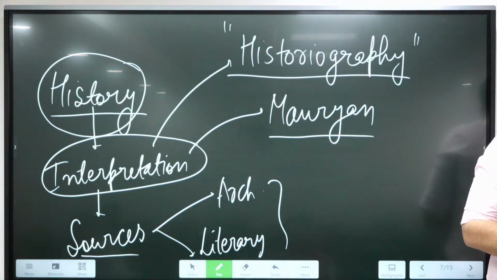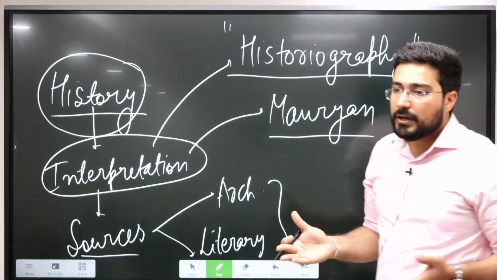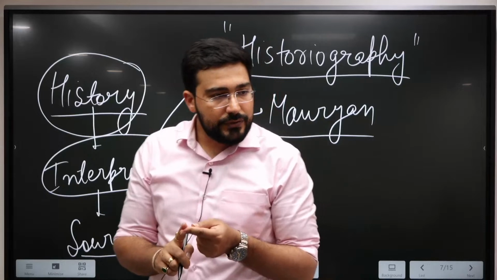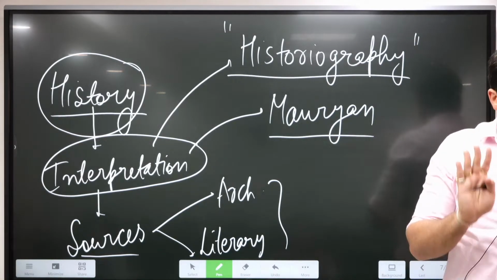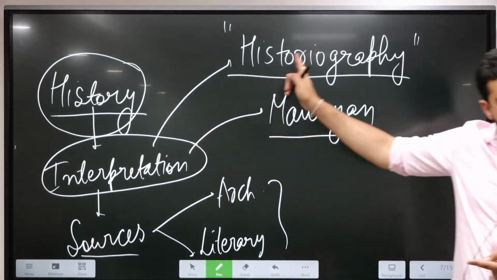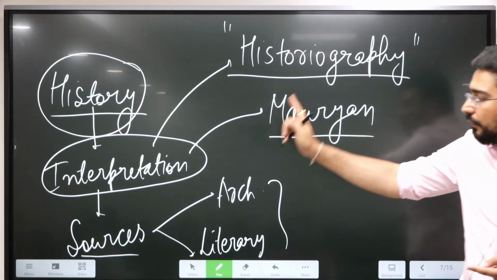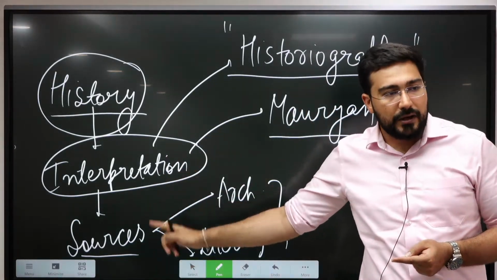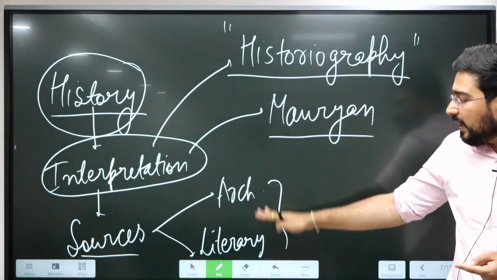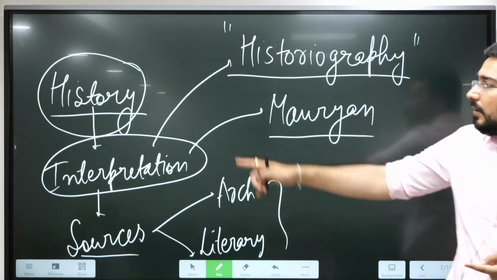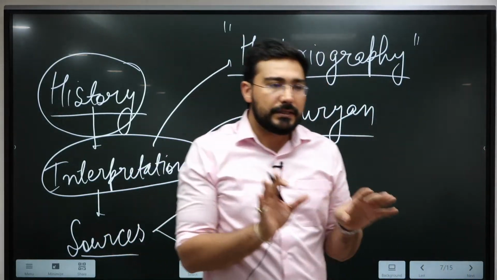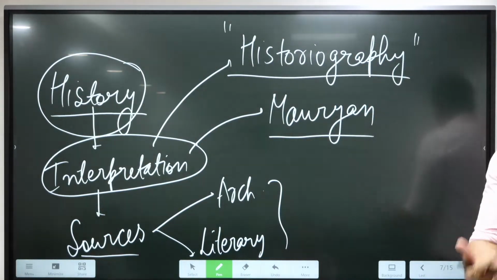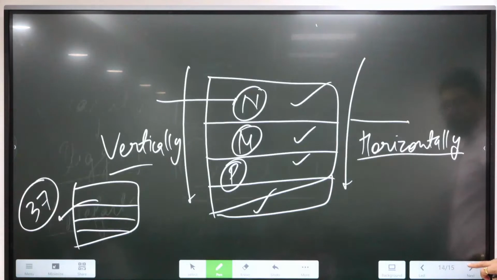So I hope the initial things which I wanted all of you to understand, you are able to understand these basic things: the meaning of history; how Indian history has been divided over the years and what is the correct form of dividing history; third, what is historiography and what are these schools of historiography; and fourth, finally, how the sources are used by these historiographical schools, mainly in the form of archaeology and literary sources, for the creation of history. This is the basic introduction. Once this is clear, let us start with the topics. If you have any doubt, you can ask me. Online students, if you have any doubt, you can ask me.